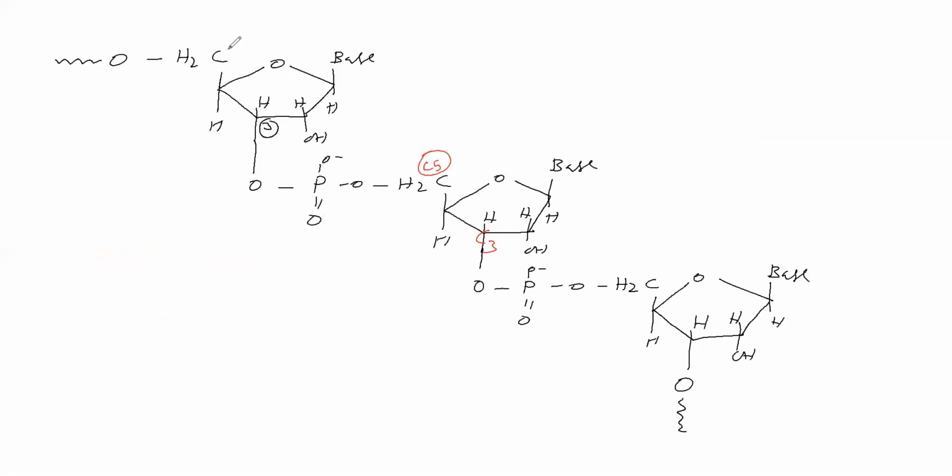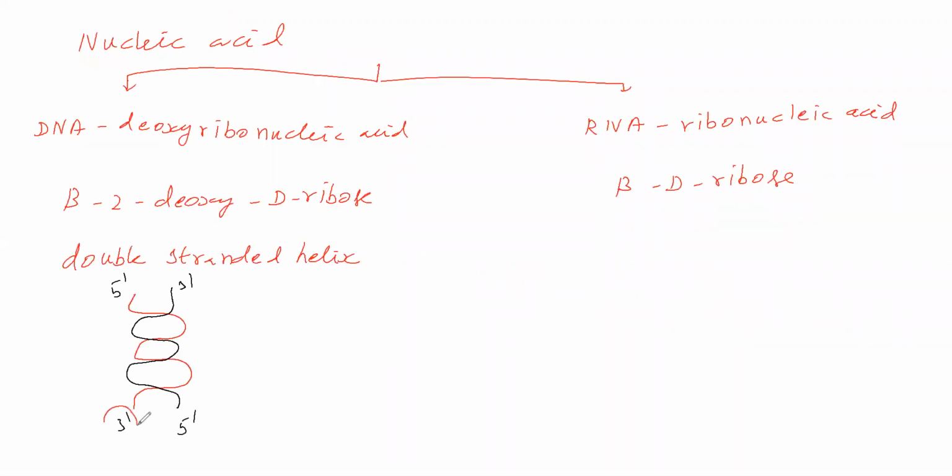So in one polynucleotide, down is 3 prime and up is 5 prime. In the other polynucleotide, here 5 prime will be there, while here 3 prime will be there.